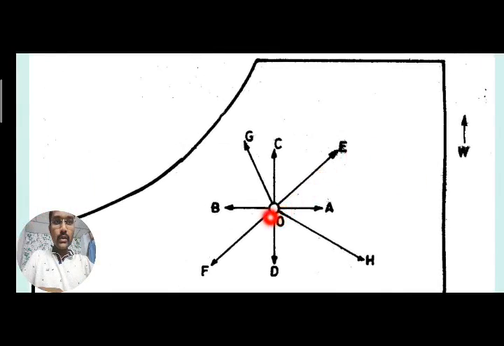Taking the reference of one point, if you know two properties, we can find the remaining properties of the air.